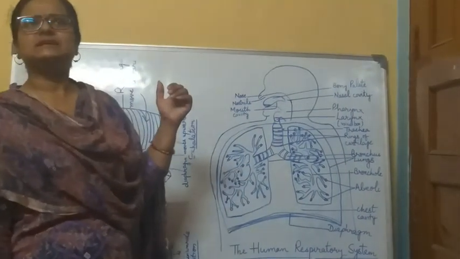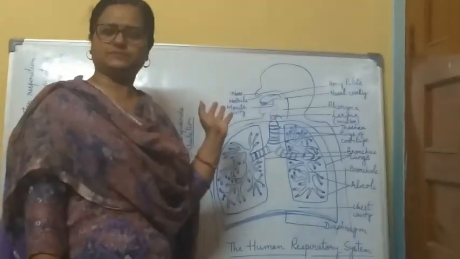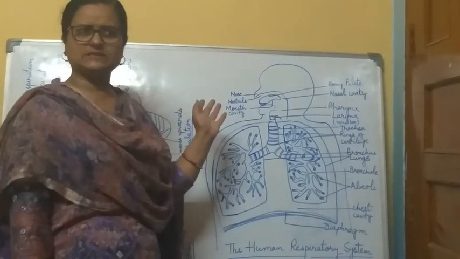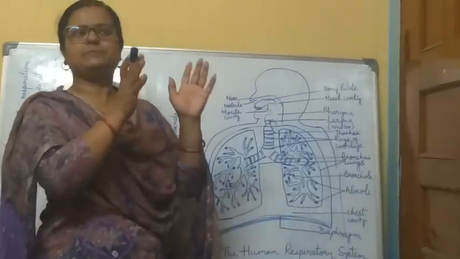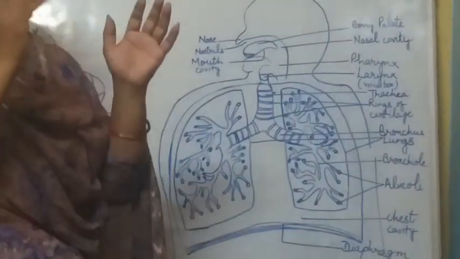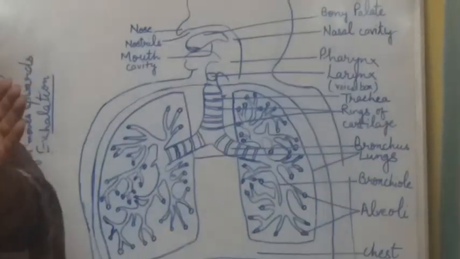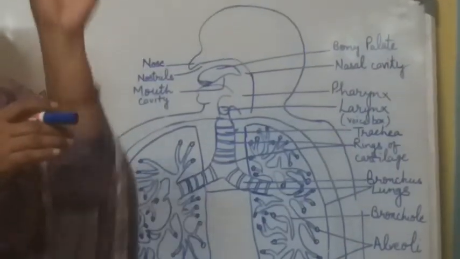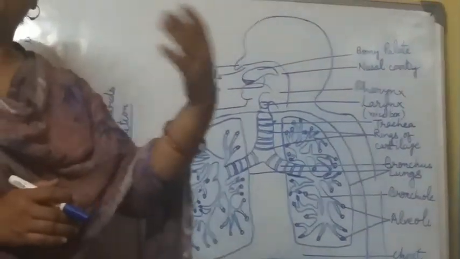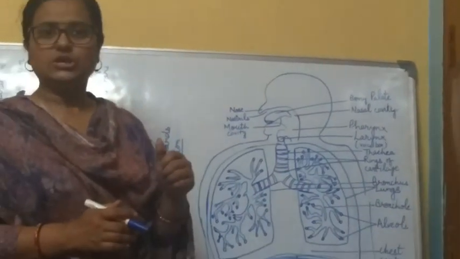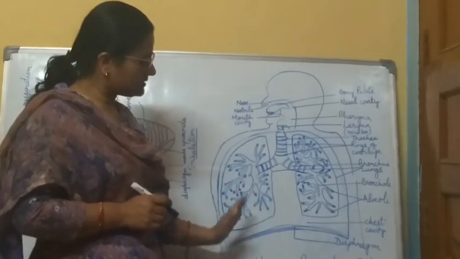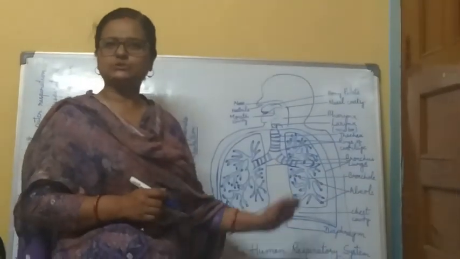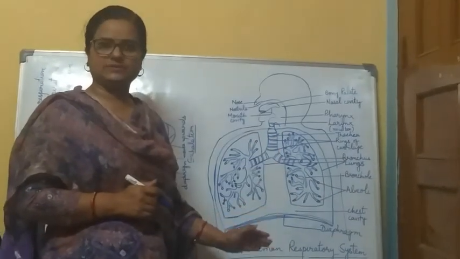As we discussed in the previous videos about the digestive system, in our body for all the different vital activities there is a perfect system. Most often two or more organs are associated in a definite form to perform a particular function. So just like the digestive system, there is a complete system for respiration. This is called the respiratory system.